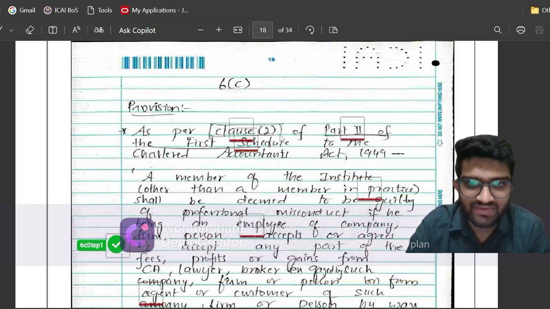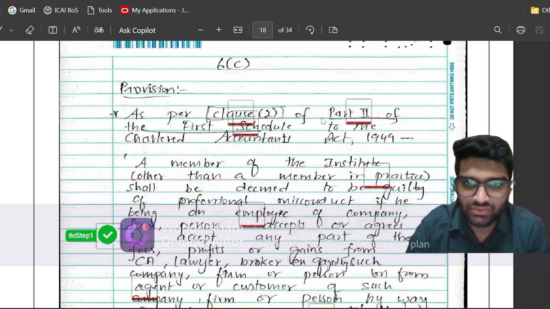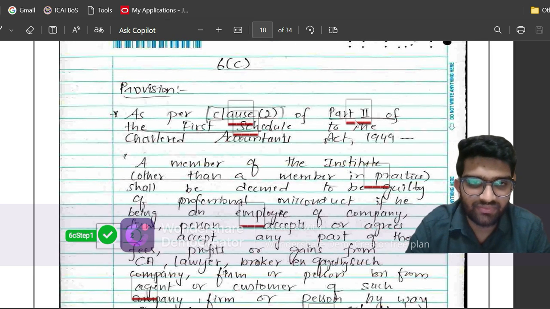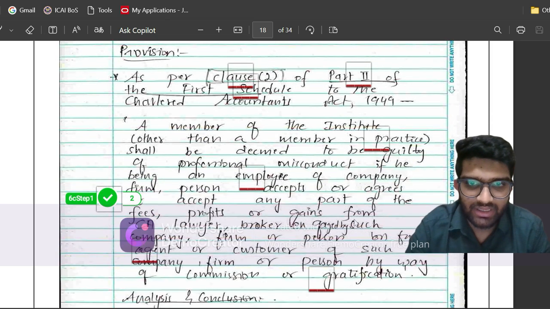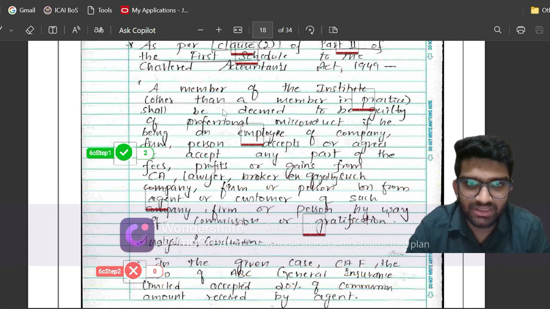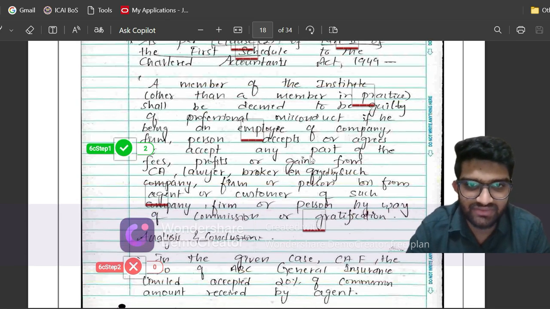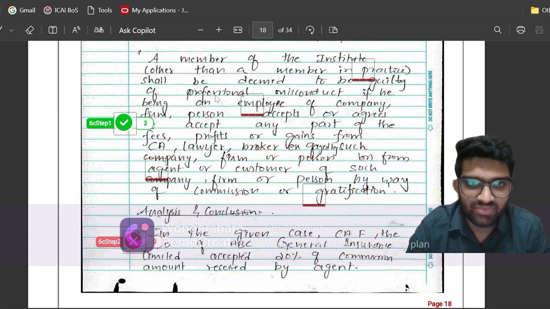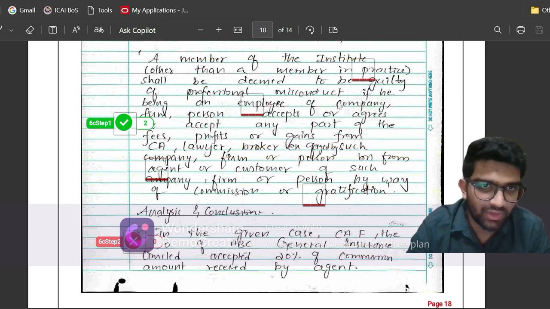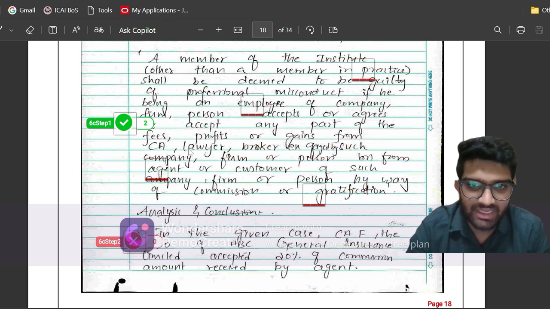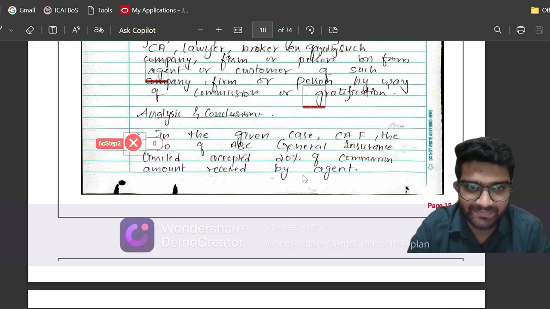So I've given reference to 221, which is as per clause 2 of part 2 of the first schedule. I have said that the member of the institute other than a member in practice, which is a member in service, shall be deemed to be guilty of professional misconduct if he, being an employee of a company, firm, or person, accepts or agrees to accept any part of the free profits or gains from a CA, lawyer, broker engaged by such company, or a person or an agent or a customer of such company, by way of commission or gratification.